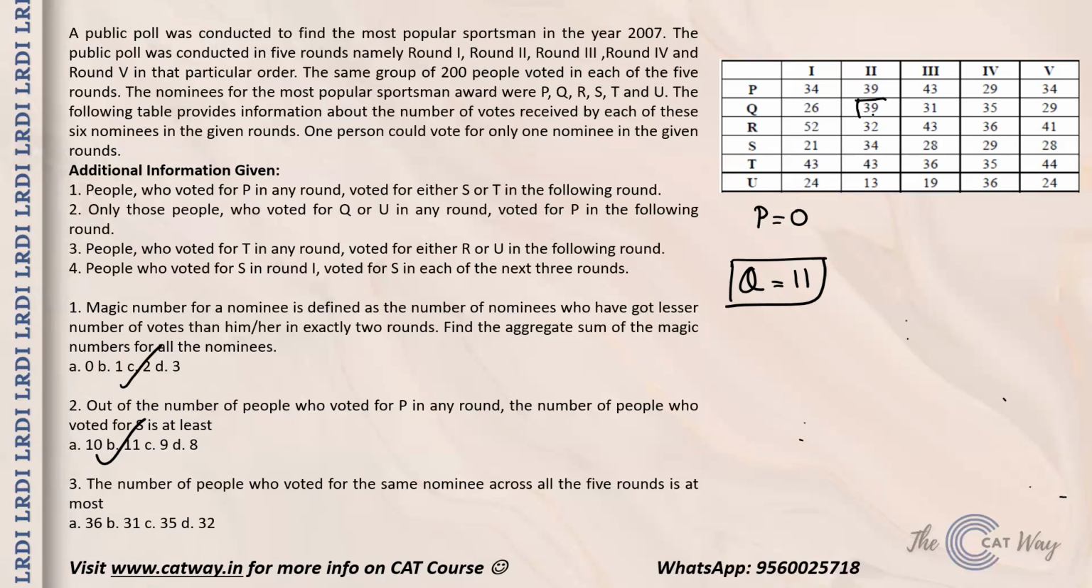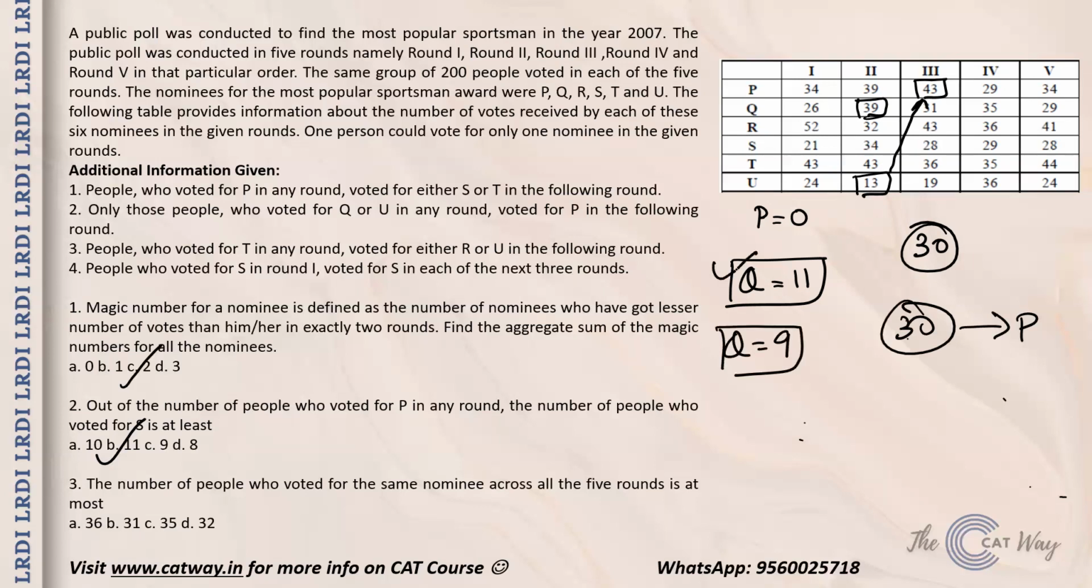Now in the next round, Q had 39 votes, U had 13, and P had 43. All these 13 people went and voted for P. But there are still 30 people left who need to be voted, so out of these 39 people, 30 will go and vote for P. Now Q is only left with 9 people. Out of those 11 who were voting for Q in the first and second rounds, 2 more are gone, and only 9 people are left who will be voting for Q in the next round. On the same lines, if you check, you will find that 19 people went over here. Now that means you have 10 people left.